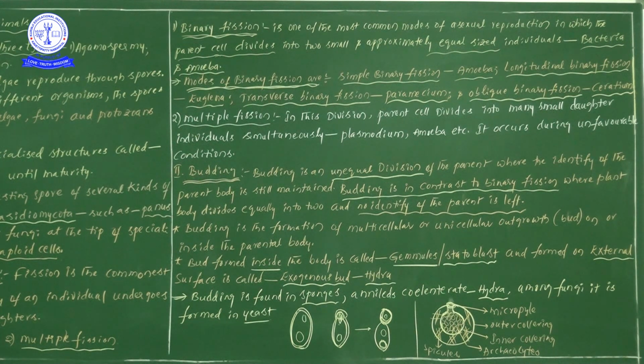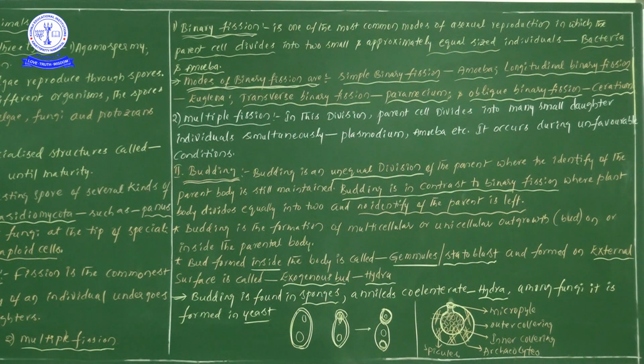The plant body divides equally, same as the parental body. So what is happening here? In this particular case, there are no new characters and no loss of parental characters. Here some information is given related to binary fission only. Budding is in contrast to binary fission, where the body divides equally into two and no identity of the parent is lost. So there is no loss of parental characters in binary fission.